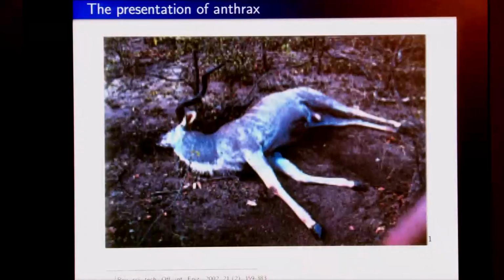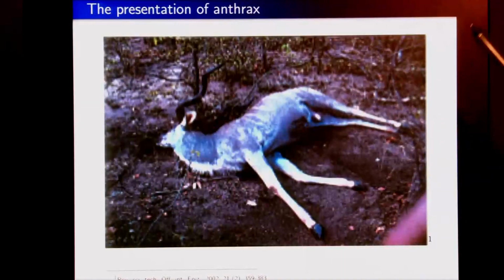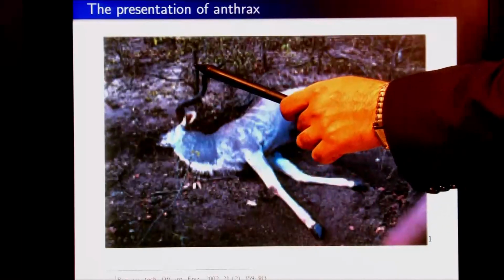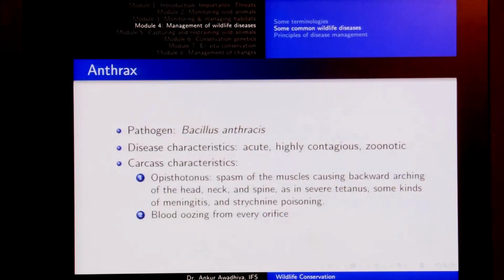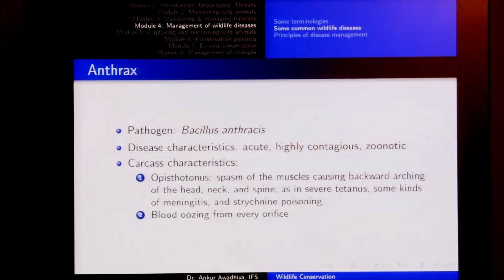Look at this carcass. This is a carcass of a kudu, an animal found in Africa, and this is a case of anthrax. The head is turned back, which is a classic characteristic of anthrax. Also, we would observe blood oozing out from every orifice, and this blood is also highly contagious. Essentially, any animal or human being that comes into contact with this blood might also catch the disease. In most cases it is fatal, so there is very large mortality whenever this disease occurs.